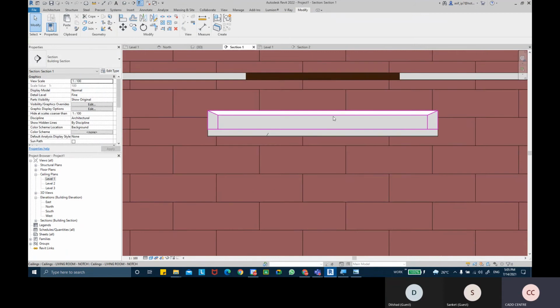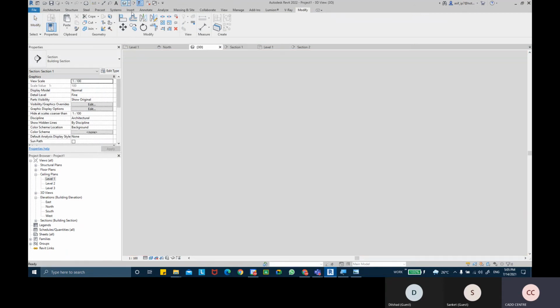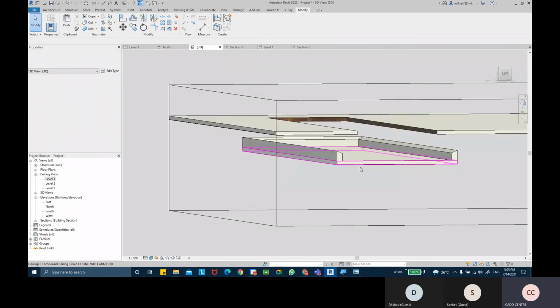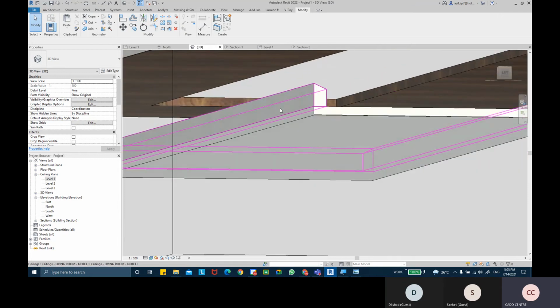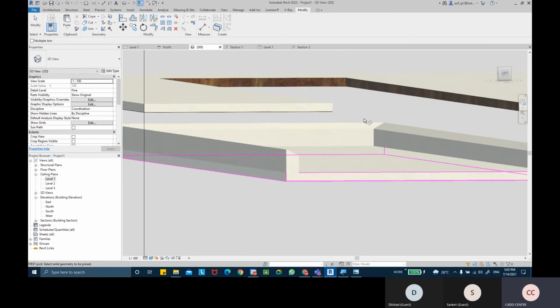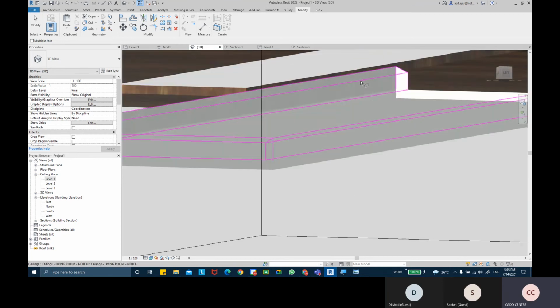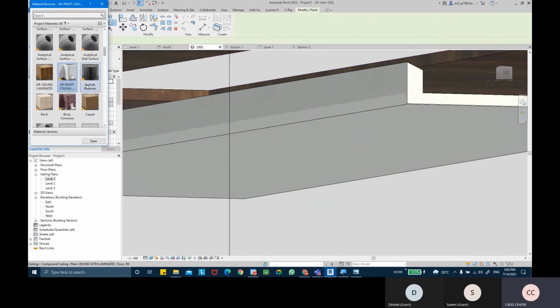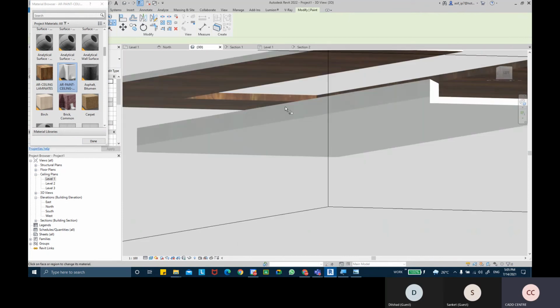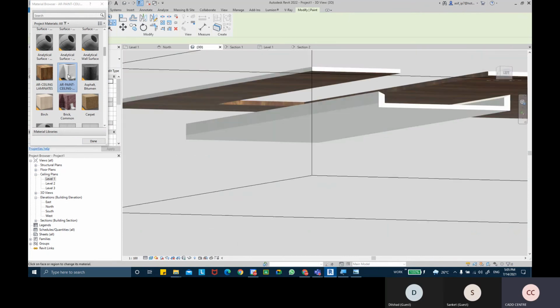There you go. Now if you look into your 3D view, you can see that the profile has been created. You can then use the join geometry tool to join both of these elements. The paint material has not been applied to the side, which you can come into modify, and you can pick the paint tool and pick the flat paint. Just make sure that you select that face.